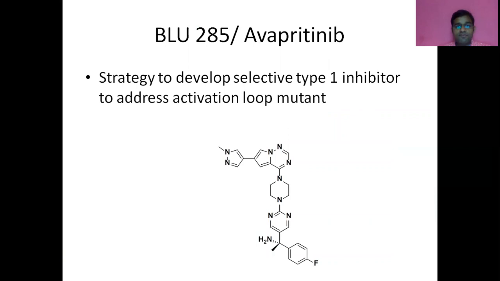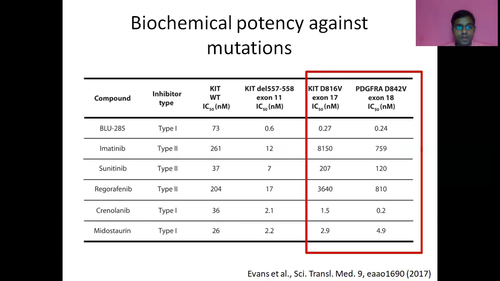So BLU-285 was developed as a type 1 inhibitor, and this was meant to address the activation loop mutations, especially PDGFR D842. This is the preclinical half maximal inhibitory concentration, that is IC50, for various kinases. These are the type 1 inhibitors: crenolanib, midostaurin, and BLU-285, which is avapritinib.